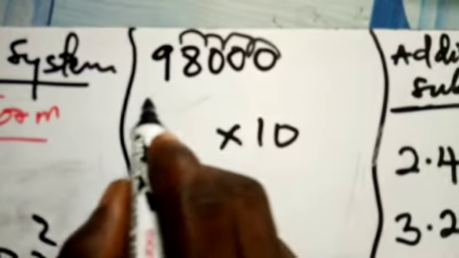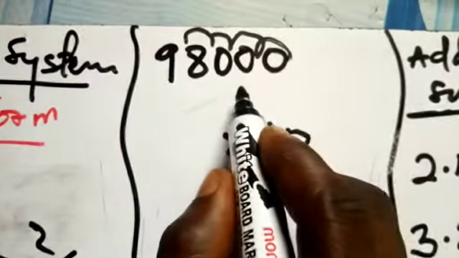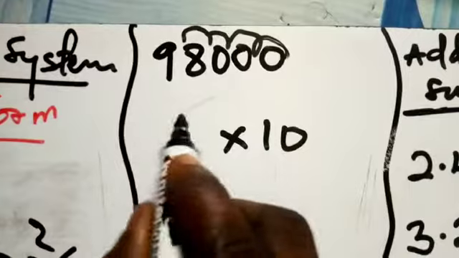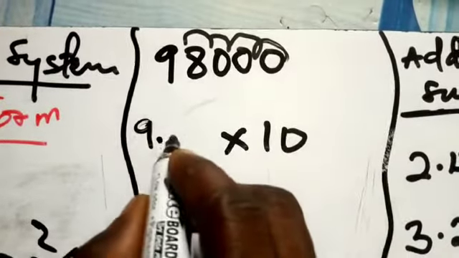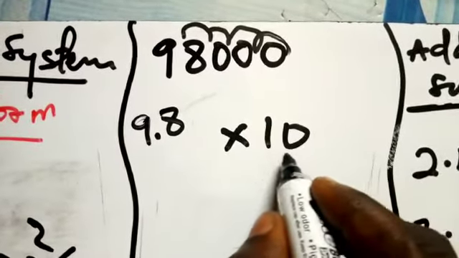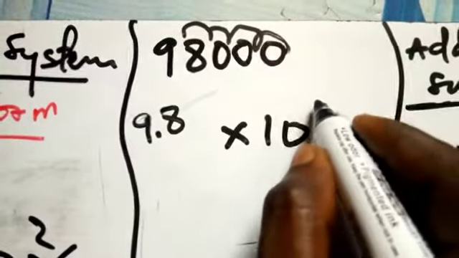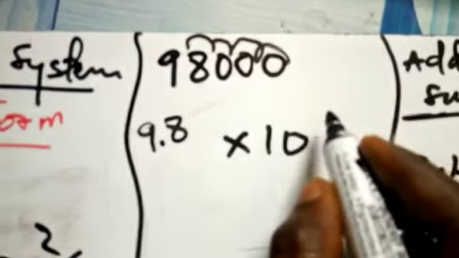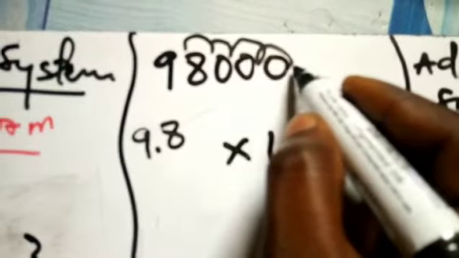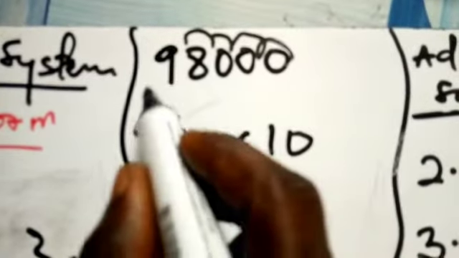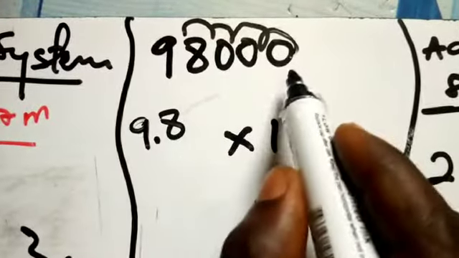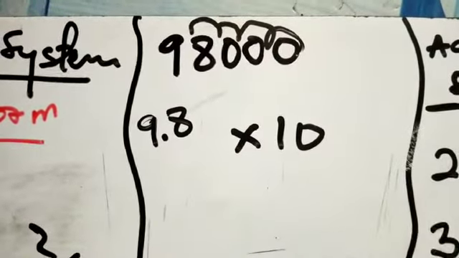98,000 is far beyond 1 and 9. So you need to come back and convert this to something between 1 and 9. So here we are having 9.8, right? 9.8, and then we know that this 10 here is just a standby from the company. Now how do you determine the number at the top here? Pay attention here. When you are here, this is what the guy brought as an employee, right? The guy brought a number. If the guy brought a number that is more than 1, right?